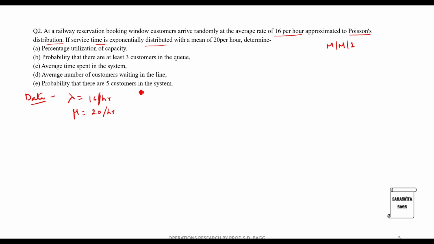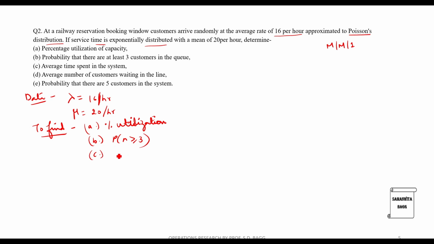So we have to determine first the percentage utilization of capacity. The second one is the probability that there are at least 3 customers in the queue, so this indicates the probability of n greater than or equal to 3.